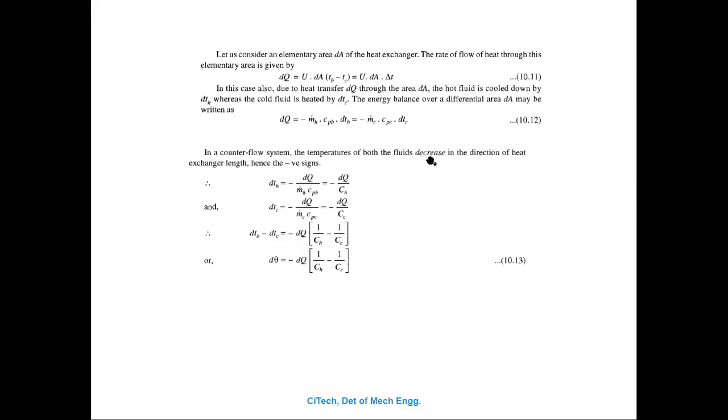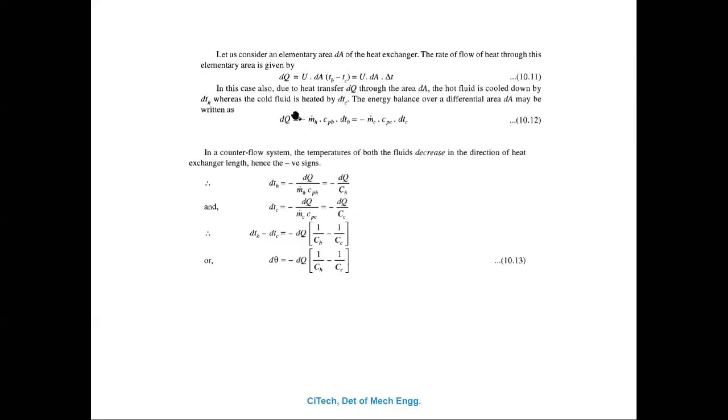Okay. Then from this equation, equation 10.12, what is dTh? You have to note that down. And what is dTc? You have to note that down as well. From this equation, dTh is equal to minus of dQ divided by mh into cph.